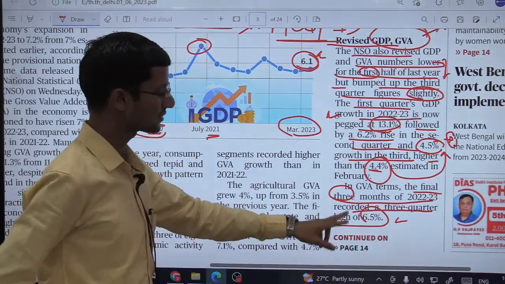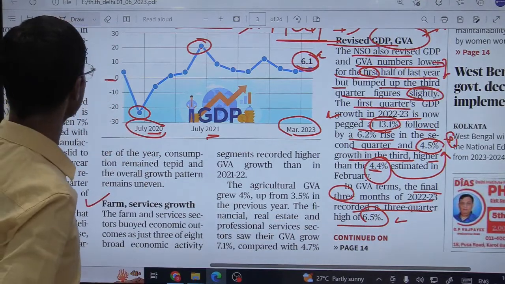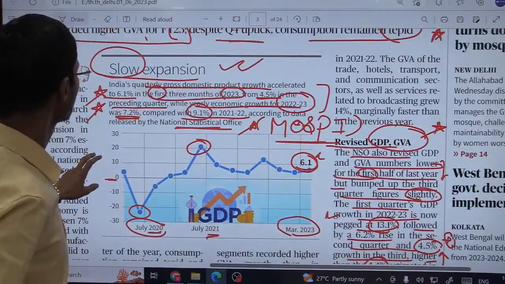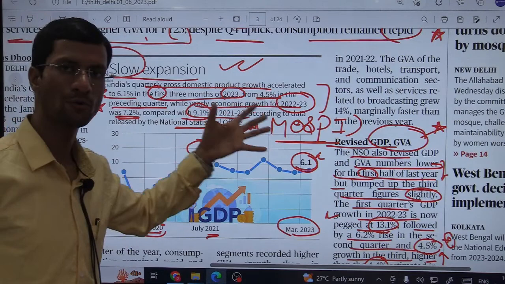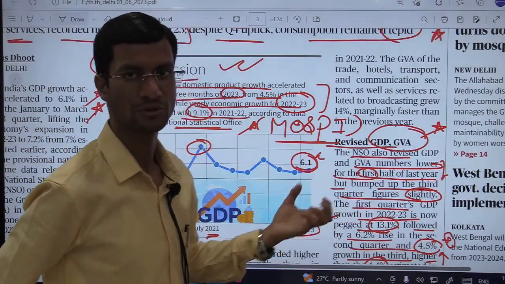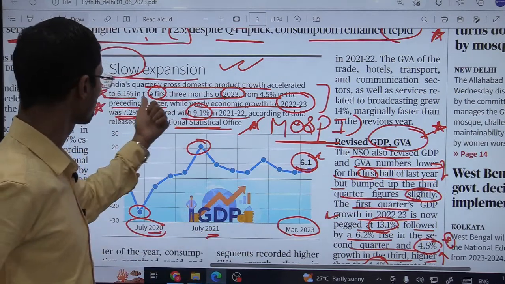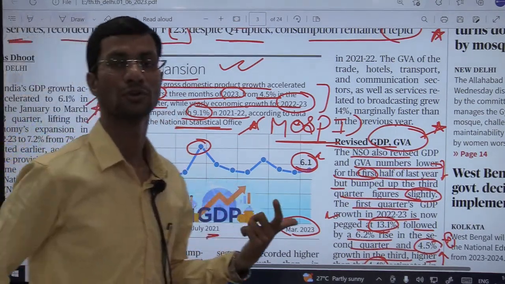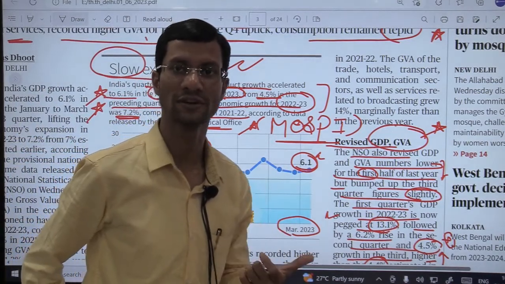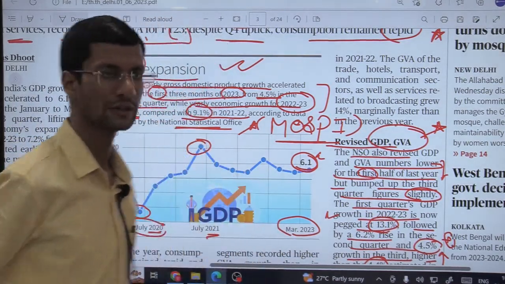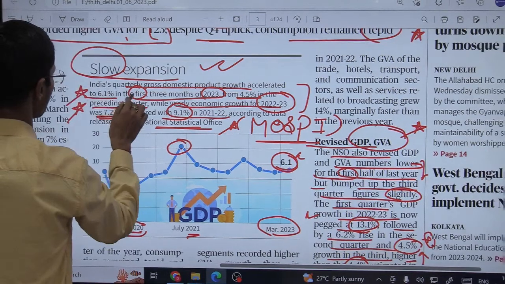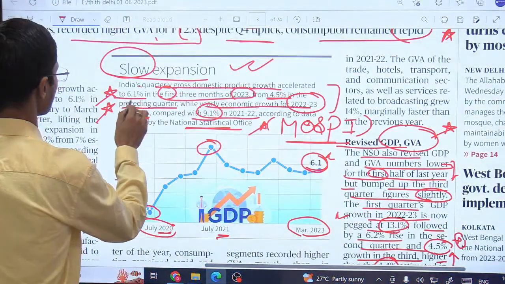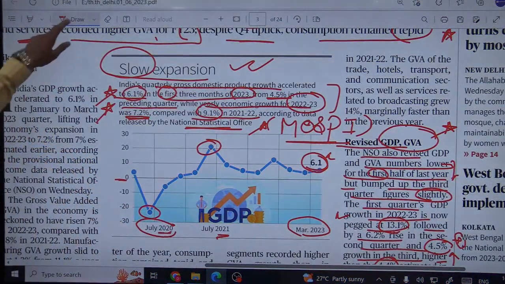As far as quarterly GDP is concerned, in the same quarter we have GDP growth of 6.1%, while GVA growth is 6.5%. Again, this is a conceptual difference, that's why we see different figures. So keep this in mind, 6.1% GDP growth. Okay, moving ahead.